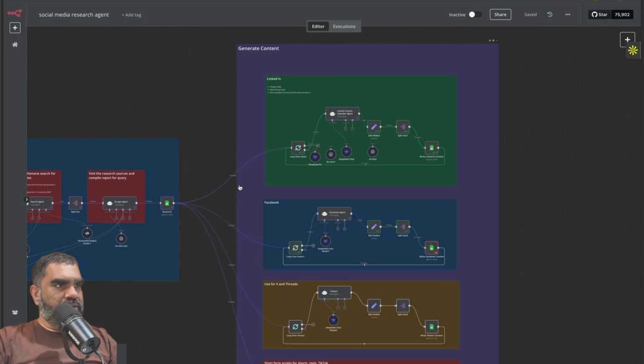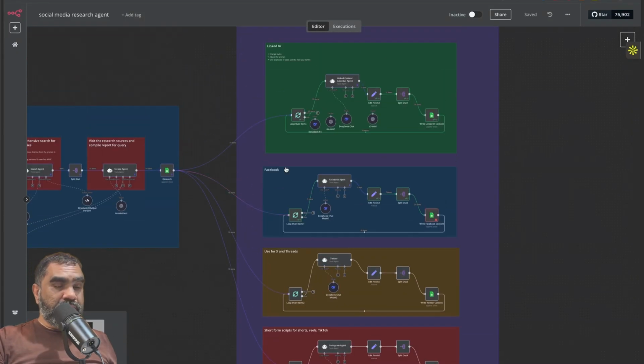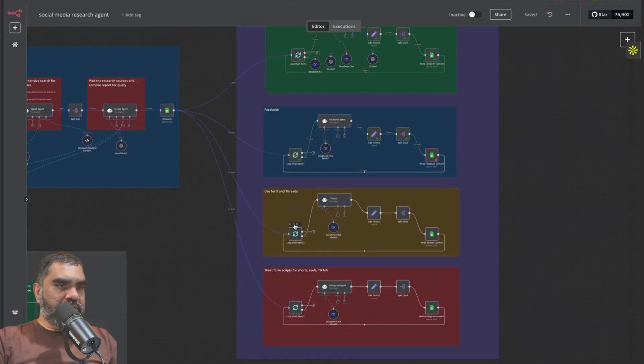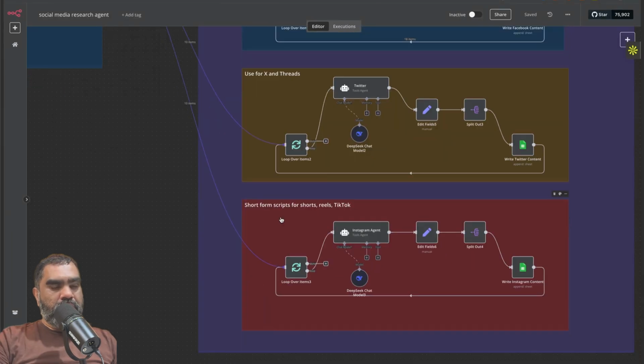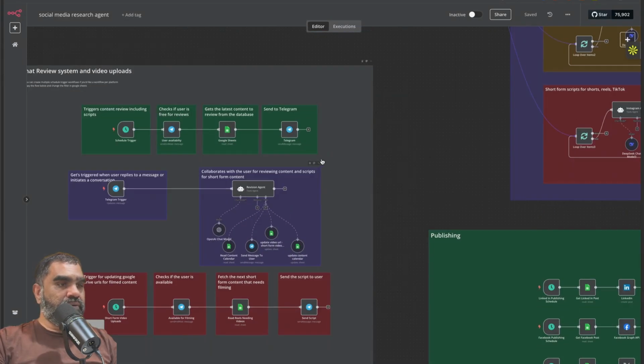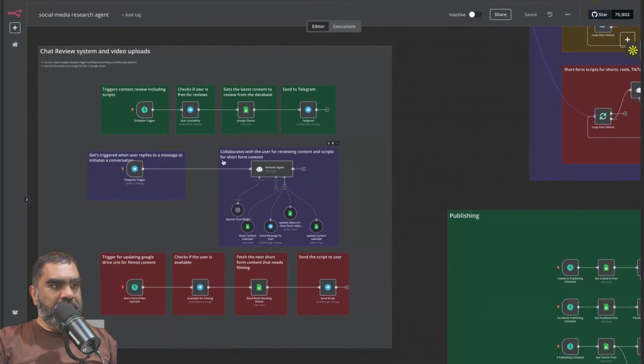Let me show you the social media automation that I use to publish to my socials. This one here publishes to LinkedIn, Facebook, X, and Threads, and short form shorts, reels. We have a review system for content generation where you can review on the go the content generated from your phone or from your Telegram app.